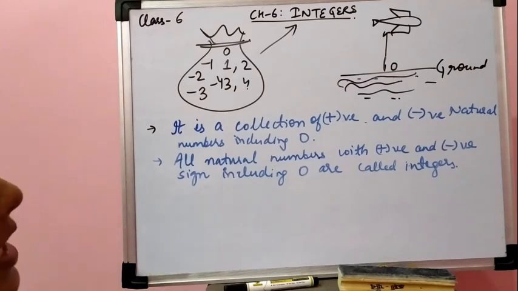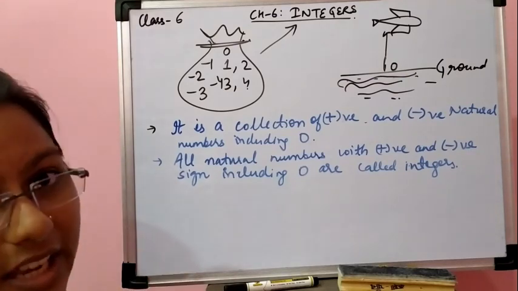Now we will see what are the uses of integers in our daily life.